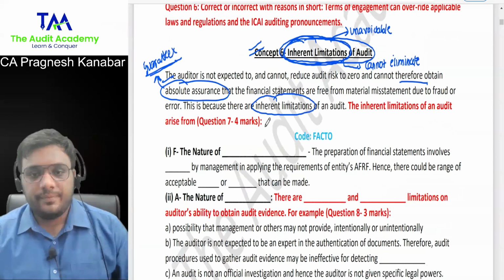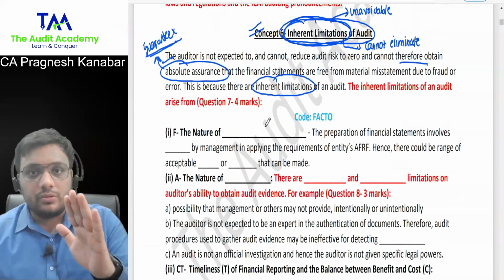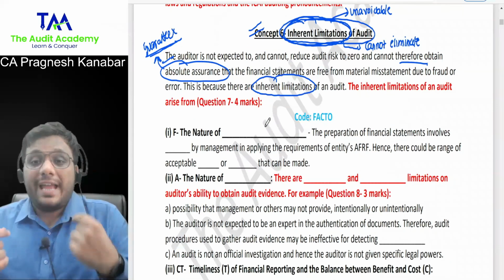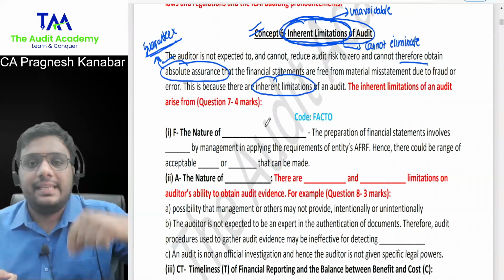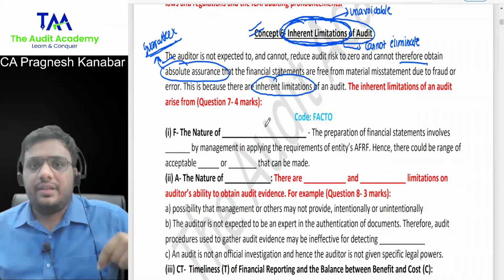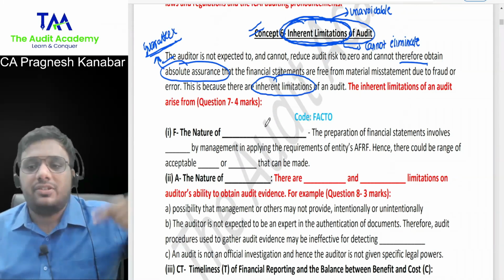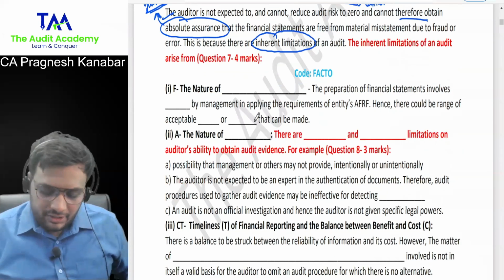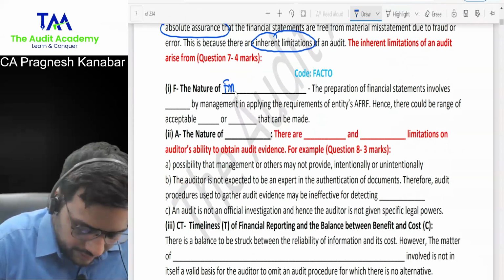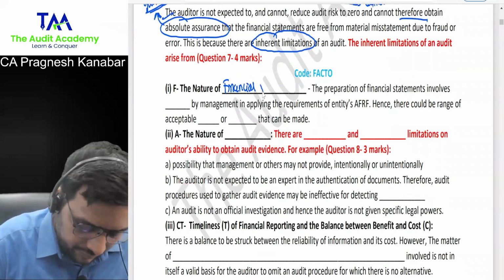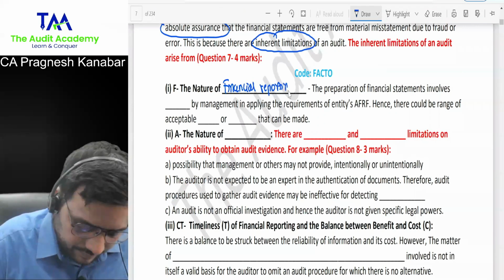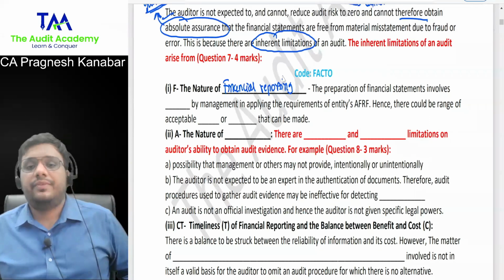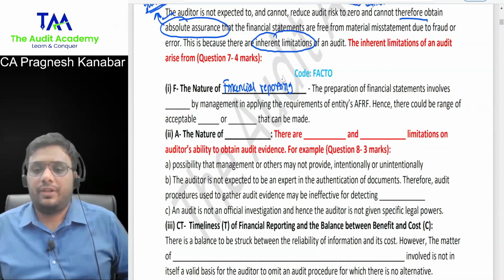Now listen to me. Every single point goes slow. You need to actually feel convinced that yes, this is the inherent limitation. That means even if you try your level best, still you cannot eliminate it. All right. So first, the nature of financial reporting. Write down everyone over here. First inherent limitation comes from the nature of financial reporting.